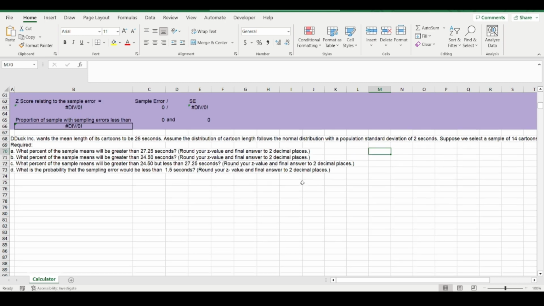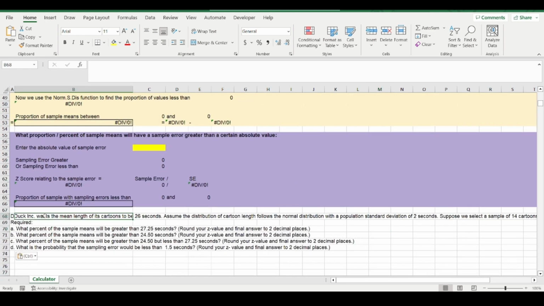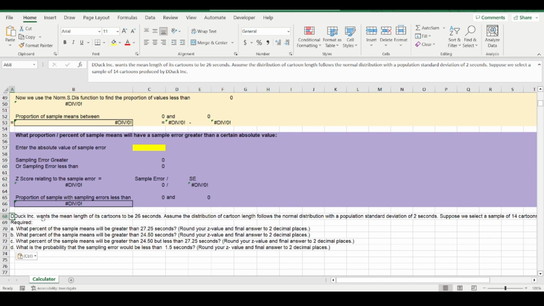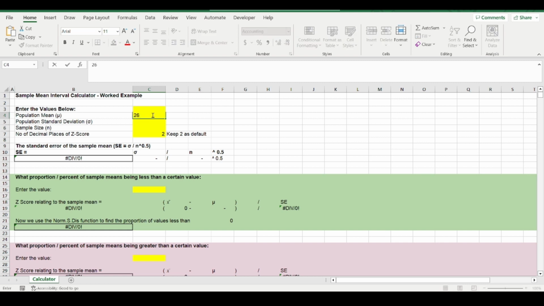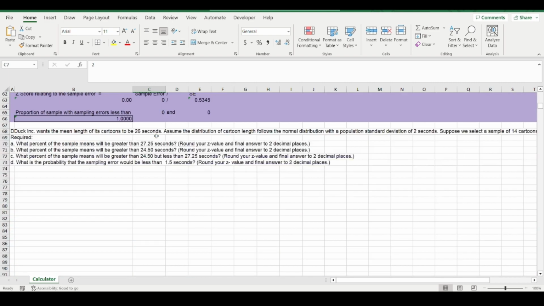So the first thing I'm going to do is put in all the information about the population distribution. The population mean is 26 seconds, the population standard deviation is 2, and the sample size is 14. That's all given. Note, in this question, we are expected to round the z-scores, which is why I have added in 2 decimal places. Right, so let's go to the first question.